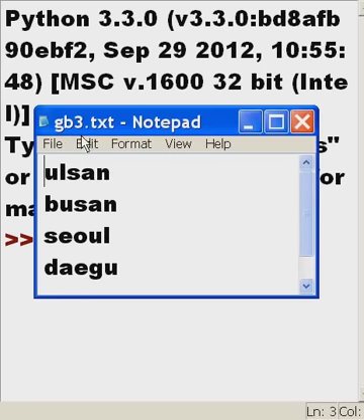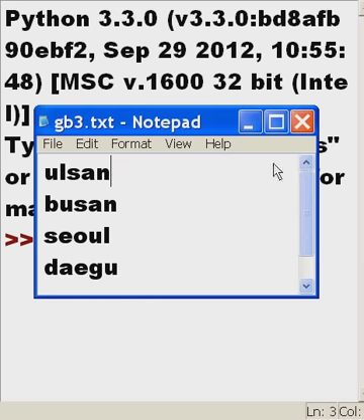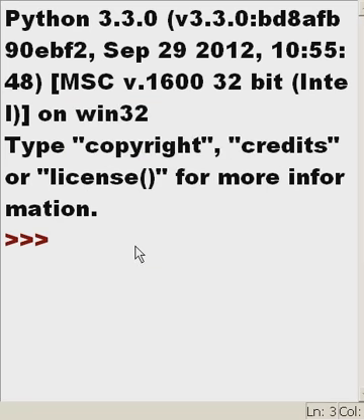I have a file in my directory called gb3.txt. Contained in it are the 4 lines: Ulsan, Busan, Seoul, and Daegu. Those are locations in Korea. What I want to do is open them up and have Python print them out. There are a few ways to do that. Some are rather unique. So let's experiment.